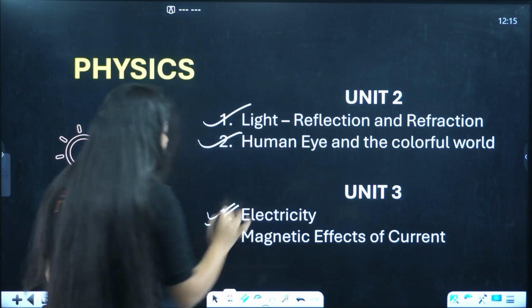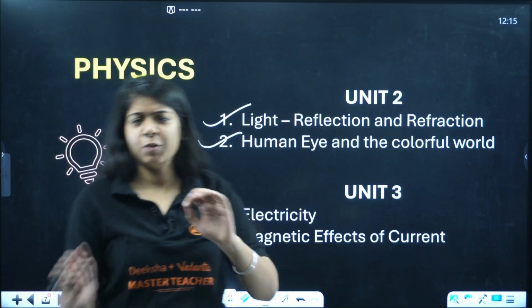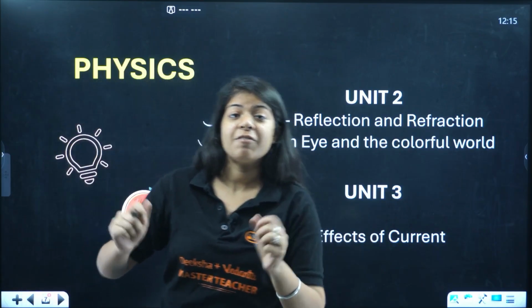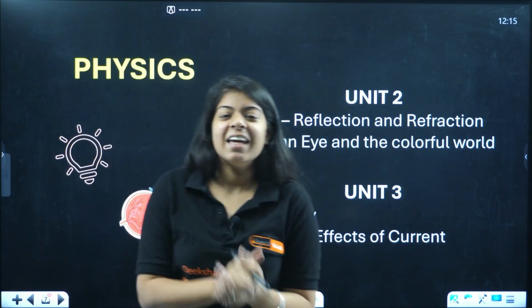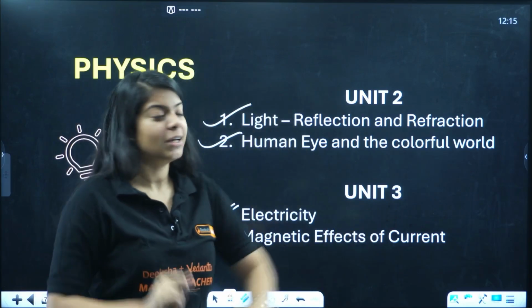Unit 3 is electricity and magnetic effects of electric current. When you play with magnets and how those magnets affect electricity. Yes, they do affect electricity. How will that? We'll study all about that.